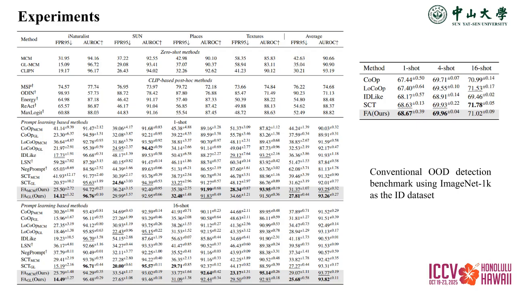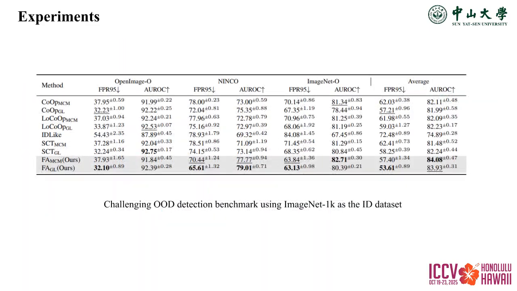Our FA achieves state-of-the-art OOD detection performance among other CLIP-based methods without sacrificing the ID classification capability of the model. Secondly, to fully substantiate the effectiveness of our FA, we leverage 3 additional cleaner and more challenging OOD datasets, such as OpenImage-O, NINCO, and ImageNet-O. Notably, both our FA-MCM and FA-GL consistently outperform current SOTA methods. More details under the 1-shot and 4-shot settings are provided in the appendix.